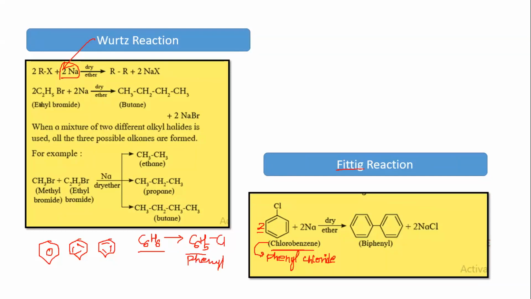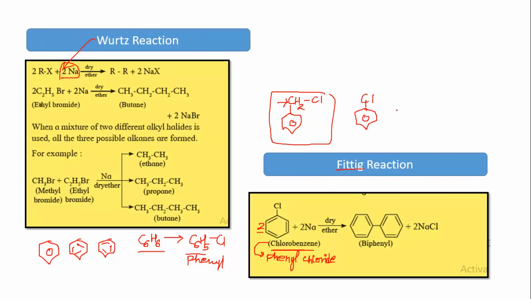So what would be benzyl chloride? Benzyl chloride would be something like this. So this is benzyl. Benzene के ऊपर जब CH2 group होता है, that's the moment you call it benzyl. Got the idea? Only when there is a CH2 group on the benzene do you call it benzyl. And when you attach Cl to that CH2 group, you call it benzyl chloride. So this is benzyl chloride. This is phenyl chloride.